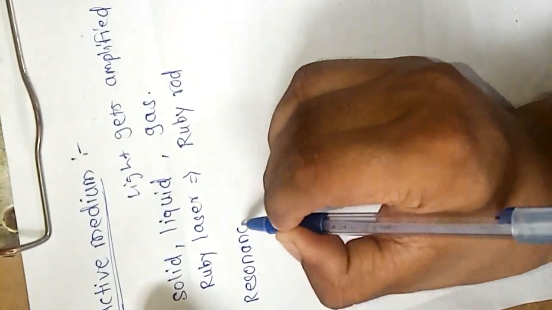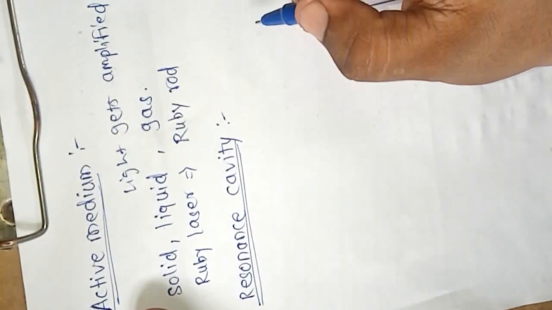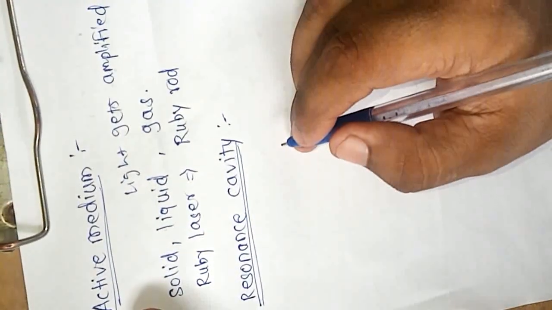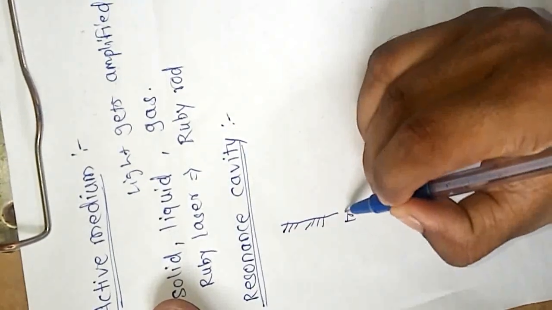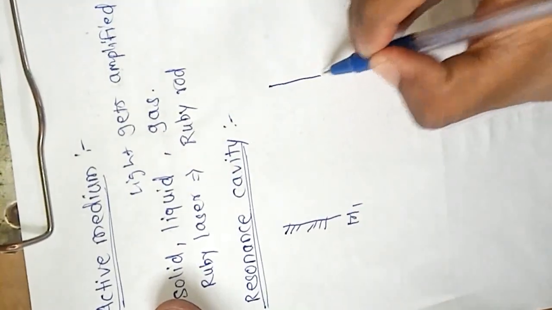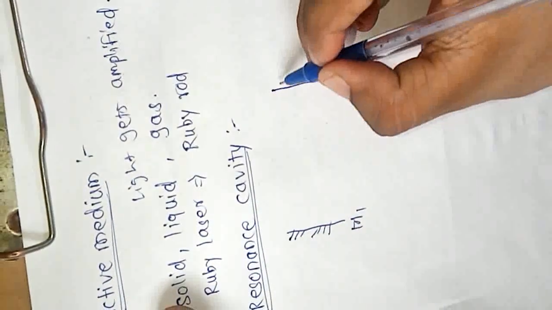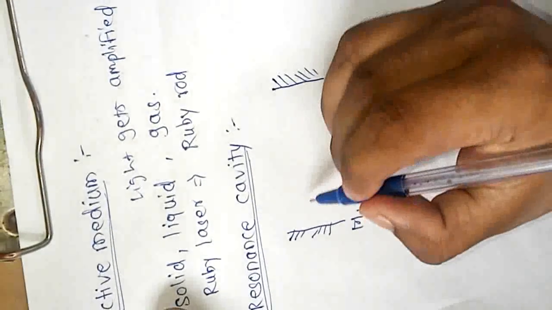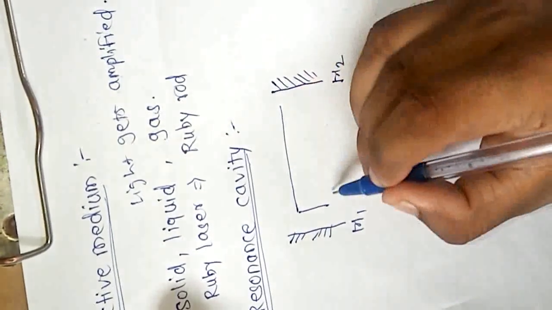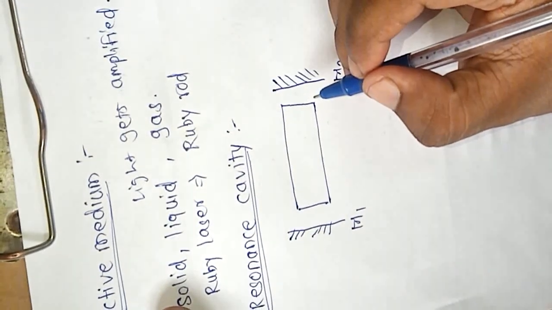The next point is resonance cavity. It consists of two mirrors. Suppose this is mirror 1, M1, and this is mirror 2, M2. These two mirrors are facing each other like this, and in between these two mirrors we place a material which consists of an active medium.